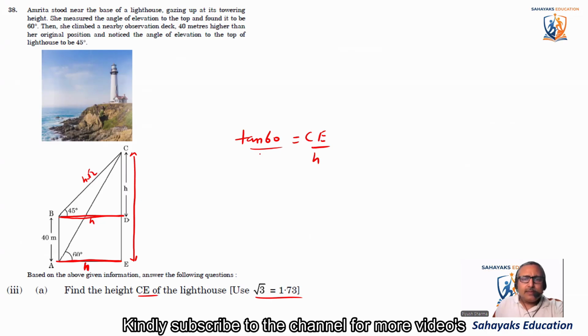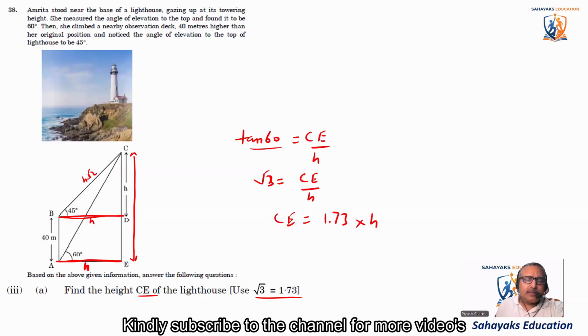Tan 60 is root 3. So root 3 is equal to CE by h. So CE comes out to be 1.73, the root 3 value, multiplied by h. Okay, so I don't know what I should do here. What will I multiply it with?